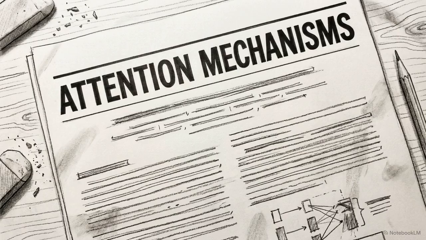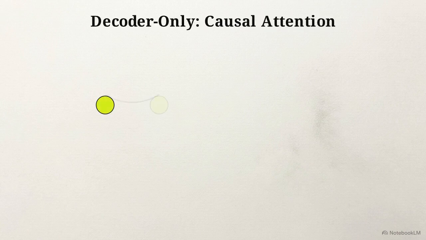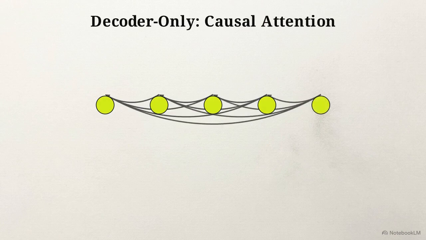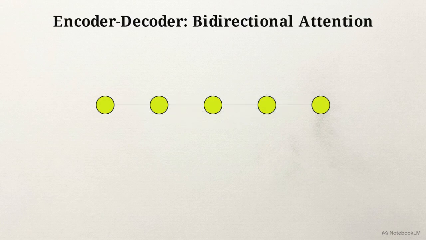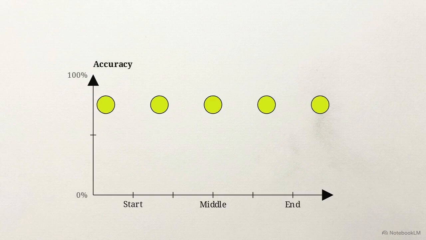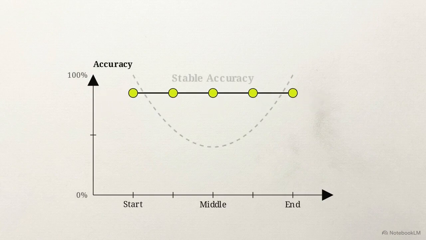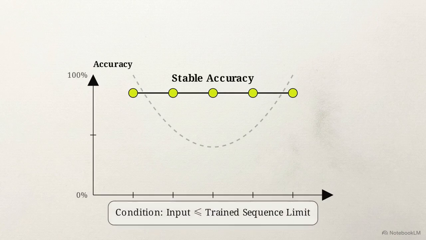To understand why this bottleneck exists, we have to look at architectural constraints, specifically contrasting decoder-only models with encoder-decoder architectures like FLAN-UL2. The core mechanical difference is how they process sequences. Decoder-only models rely on causal attention, meaning they only look backward at prior tokens. Encoders use bidirectional attention, allowing them to evaluate the relative weights of documents simultaneously. When evaluated, encoder-decoder models are robust to position changes. They display a flat, stable accuracy line and show no U-curve, provided the prompt stays within their trained sequence limits.